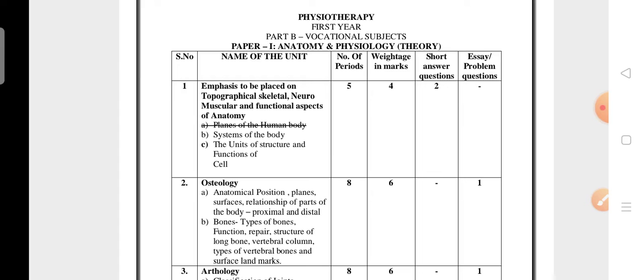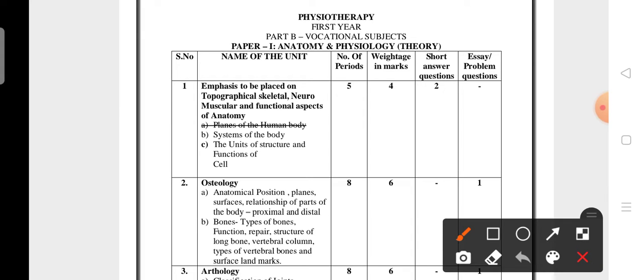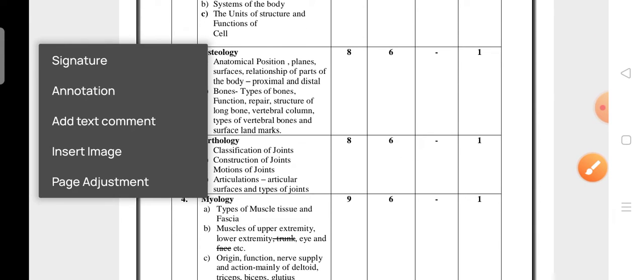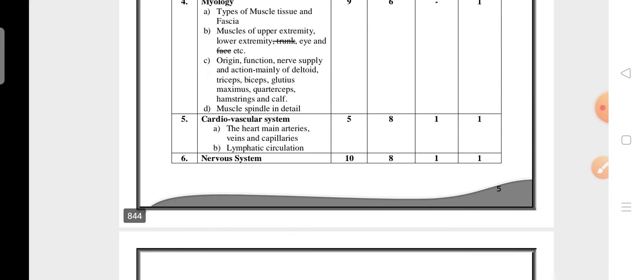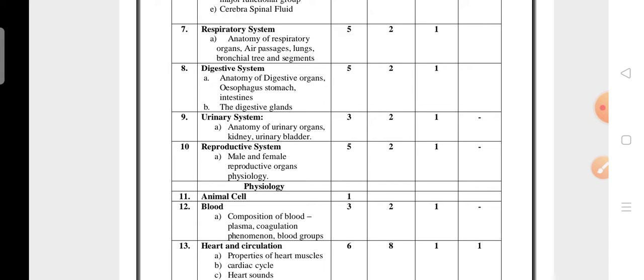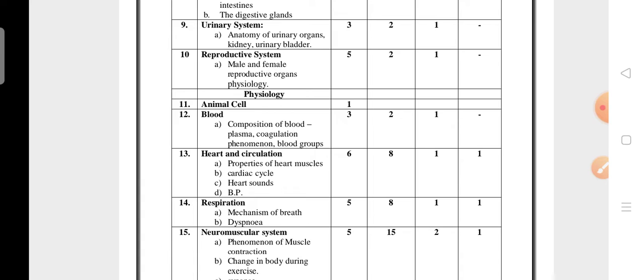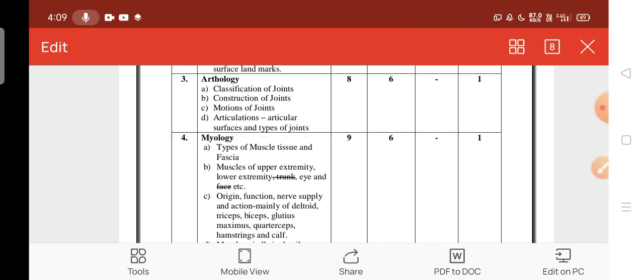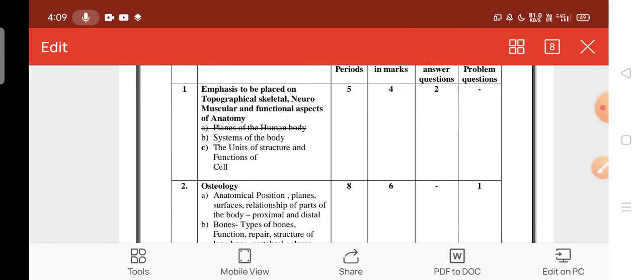So this is the syllabus. In this, I will also discuss the 30% and 70% syllabus. Here, the planes of the human body is a deleted topic. Osteology, arthrology, next myology, cardiovascular, nervous system, everything is there. Whatever is deleted, I will mark it, so no need to worry. Respiratory system, digestive system, urinary system, reproductive system. This is anatomy, and only one topic is deleted, that is the planes of the human body.